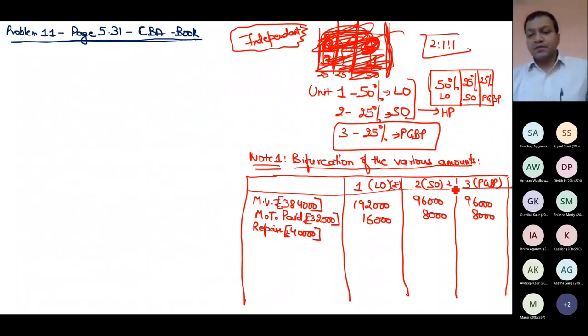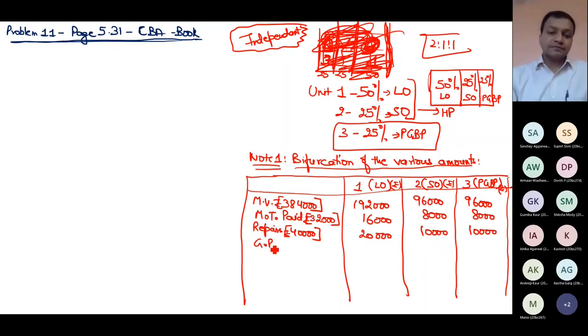Similarly, rupees. Okay, every figure is in rupees. 40. Now, whether it is allowed expenditure or not, that is another question. For the time being, let us rewrite the question. Ground rent. It is also an expenditure for the assessee. 8,000, 4,000, 4,000.